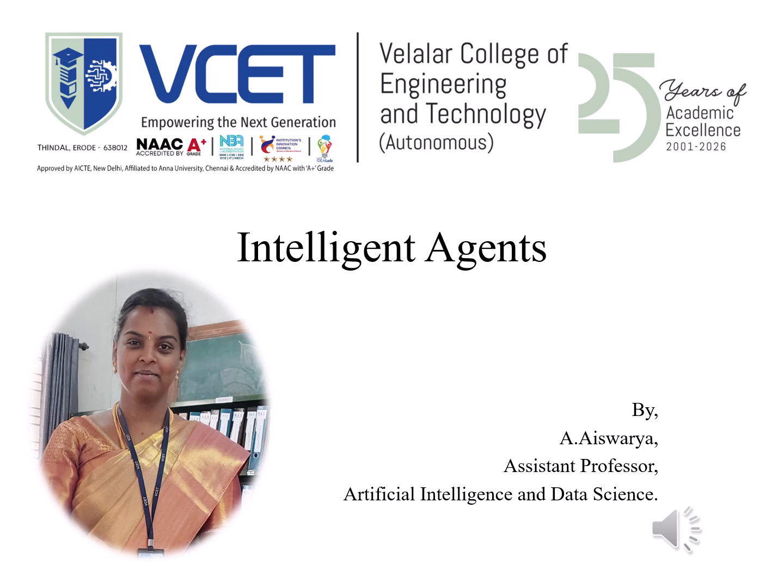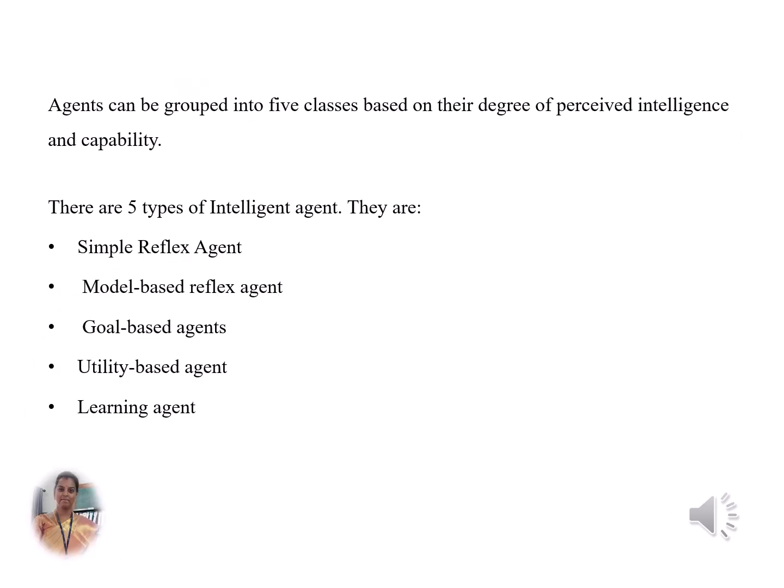In this session, we are going to see about intelligent agents. Okay, now we move on to the topic: intelligent agent. An intelligent agent is one that senses and acts upon an environment with the help of previous state knowledge and interaction with the current situation, and fulfills its responsibility and achieves its goal. There are five types of intelligent agent. They are simple reflex agent, model-based reflex agent, goal-based agent, utility-based agent, and learning agent.